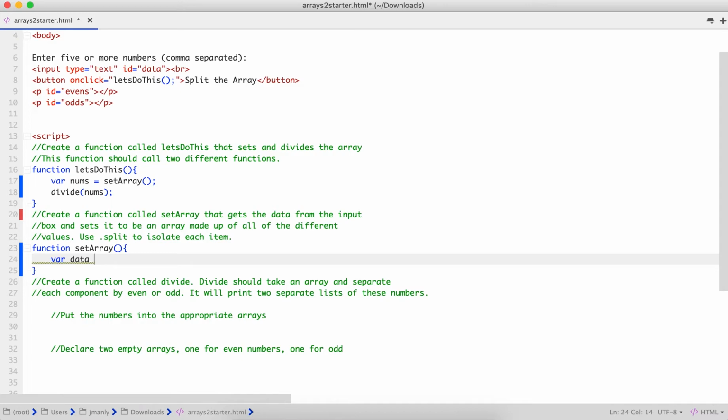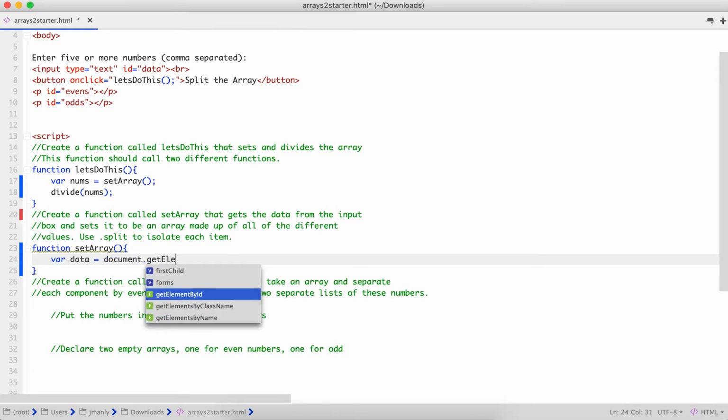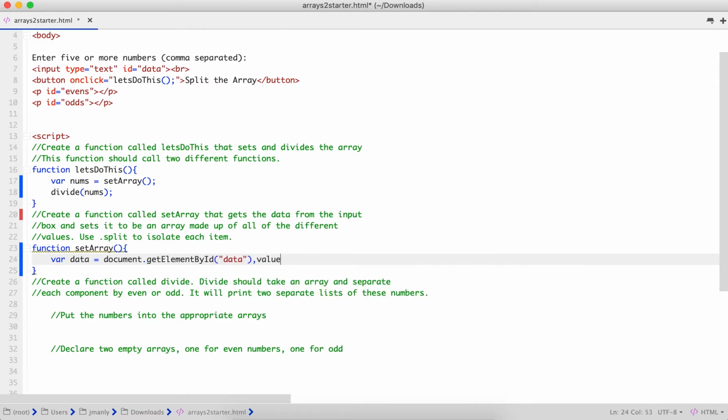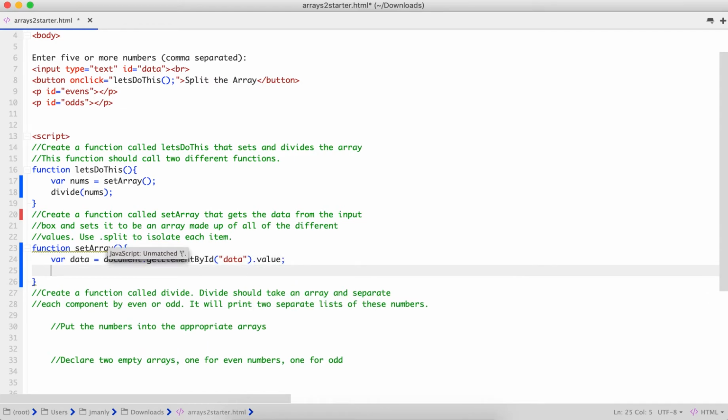Oh, this is not an array, sorry. We're going to create a new variable called data. And data is going to be a string. It is going to get the data by ID, data dot value. All right, so we have a string where we have gotten that data from the box.